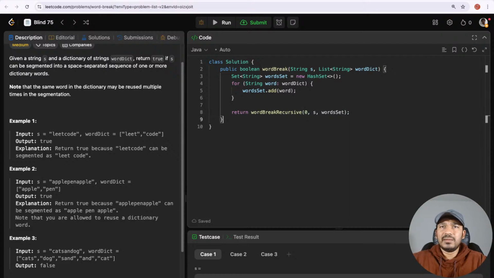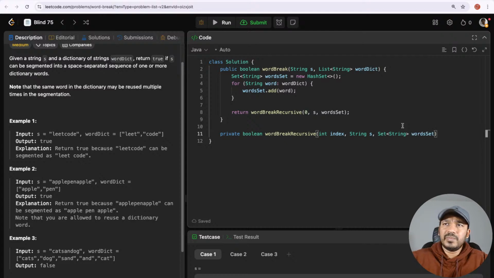And then what else do we need? Let's see. As and when we come across any requirement, we can look into that. So let's see now. I'm defining this method, and that should return a boolean as well. It takes in an int index and then string s and then a set of string word set. Another thing I need is the current start, or the start of the word.